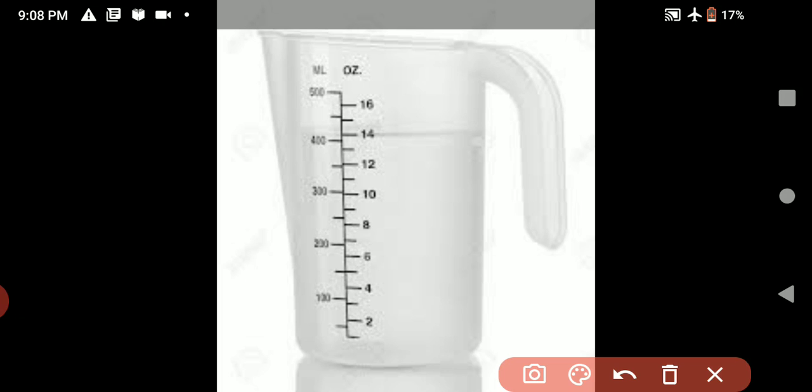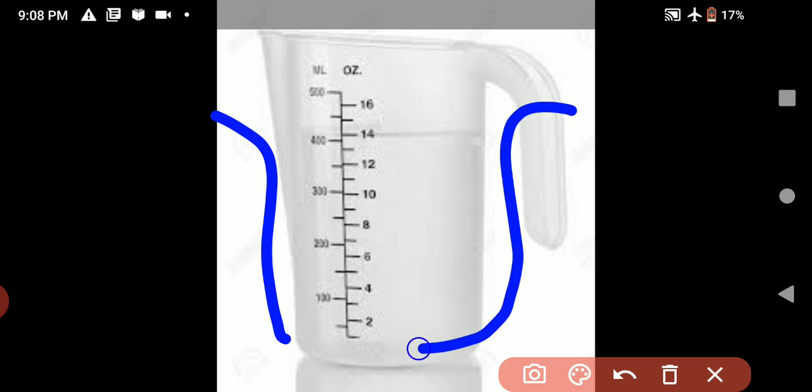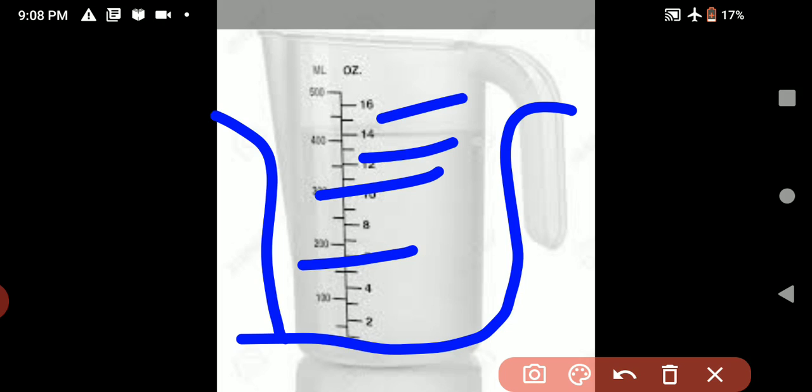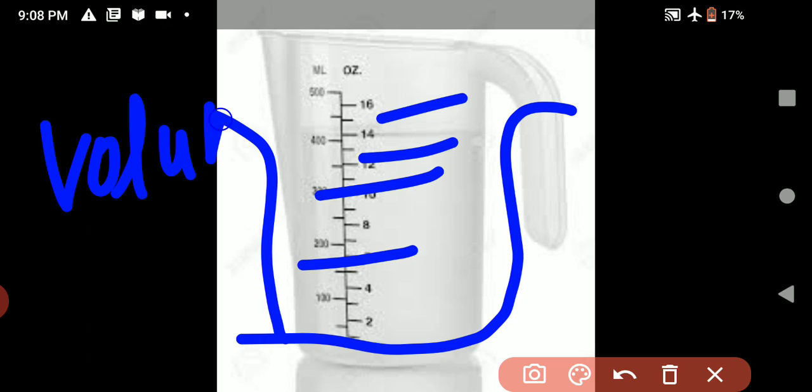Now see the volume. What is the volume? The amount of space that water occupies is called its volume. To measure the water, we can know about the volume of the container, that how much water is occupied in that container.